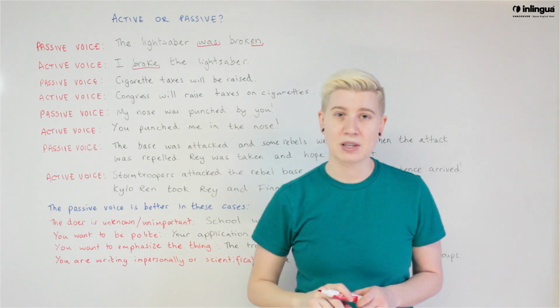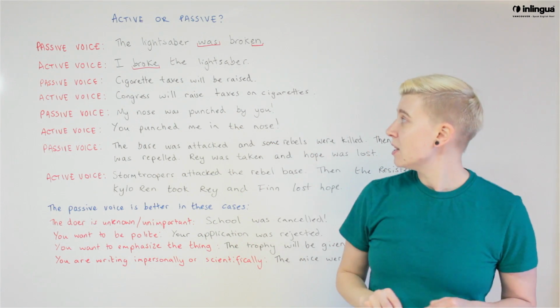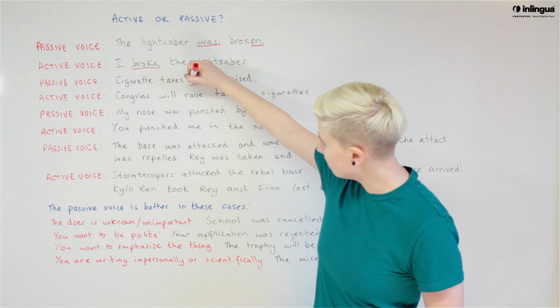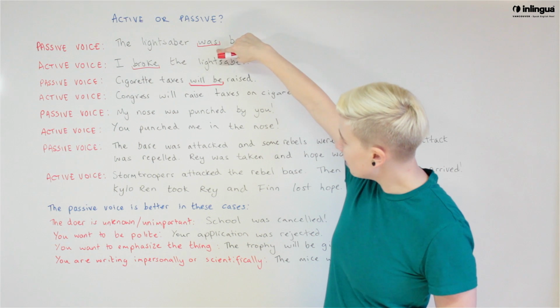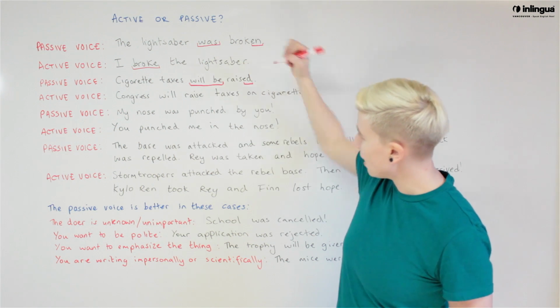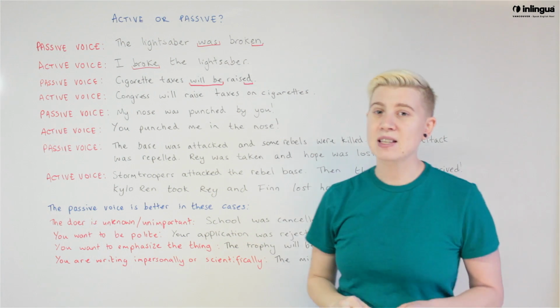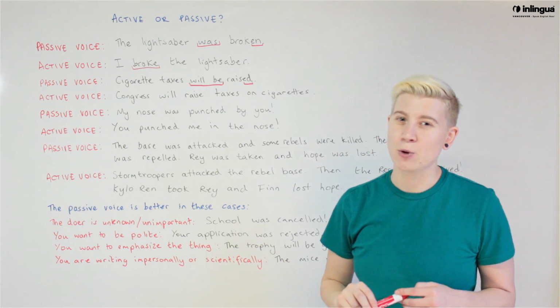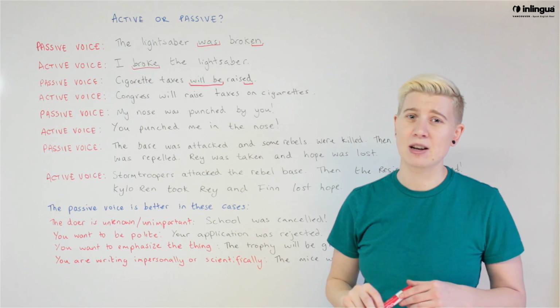So let's have a look at some more examples. Passive voice: cigarette taxes will be raised. This is the future. Okay? Instead of was, we're using will be for the future, but we're still using the past participle of the verb. Cigarette taxes will be raised. Passive voice. Raised by who? Who is going to raise cigarette taxes?